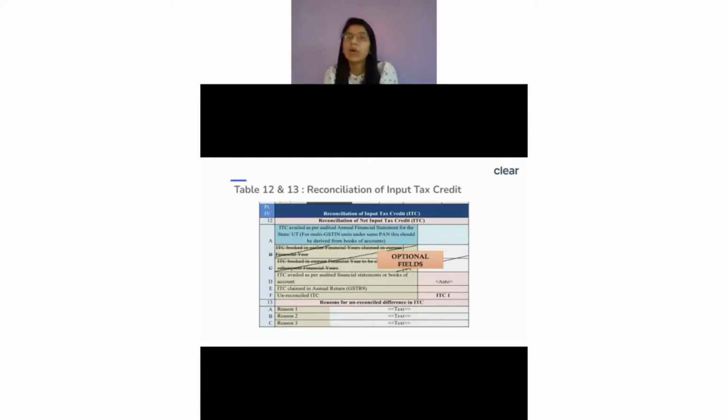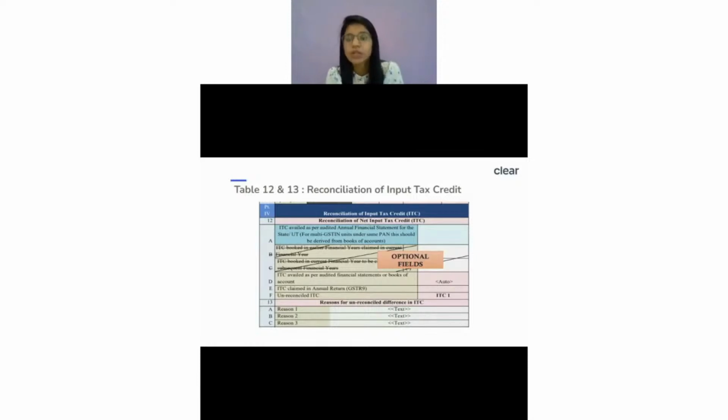Still, I will be allowed to claim the ITC for my previous year, which means even if I'm delaying in filing my GSTR 3B for the month of October 2022, on which I have claimed some ITC which was related to the previous financial year, still I would be allowed to claim that ITC. But now think about another example. I filed my October return. I have shown some ITC which was related to my previous financial year, but I filed my October return on 1st December. Will I be allowed to claim that ITC for the previous financial year?